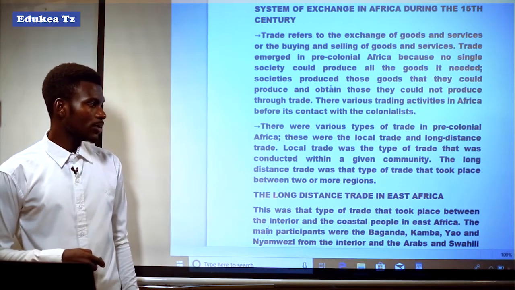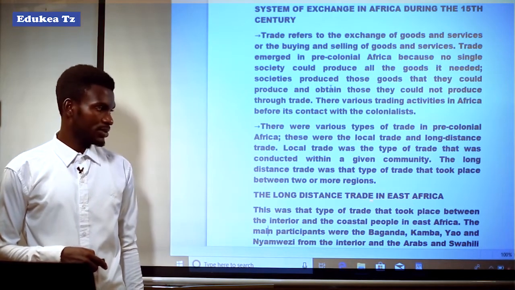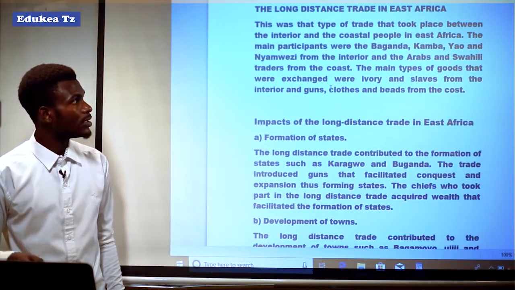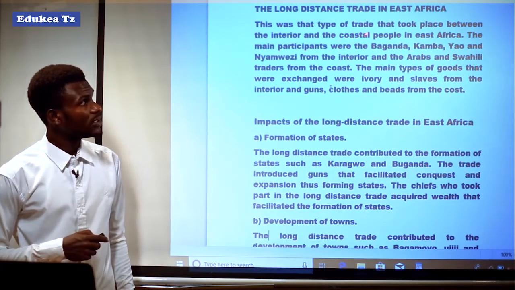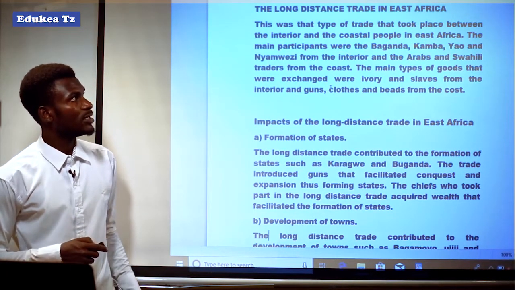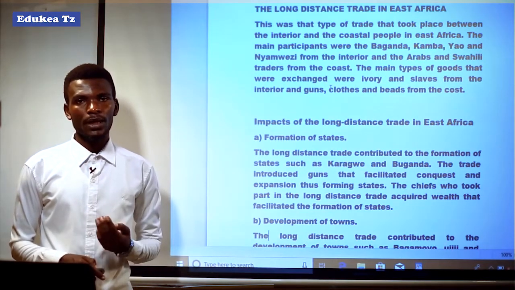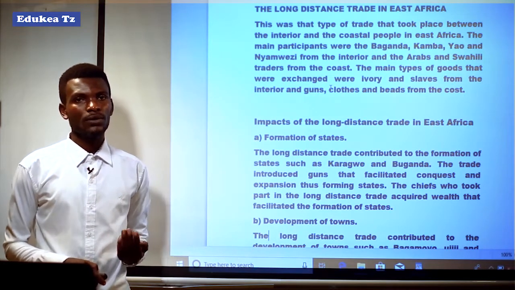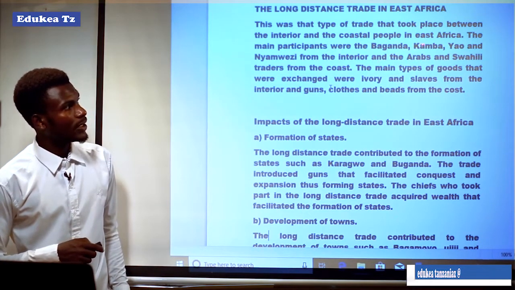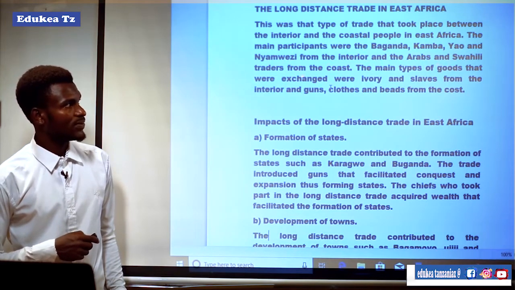Let us see the long distance trade in East Africa that happened before the coming of colonialists. This was the type of trade that took place between the interior and the coastal people in East Africa. The main participants were the Baganda, Kamba, Yao and Nyamwezi from the interior, and the Arabs as well as Swahili traders from the coast.